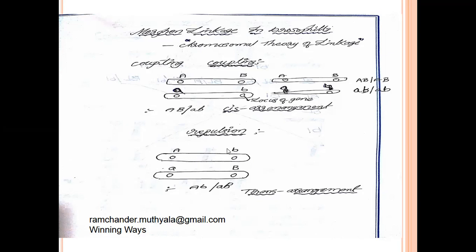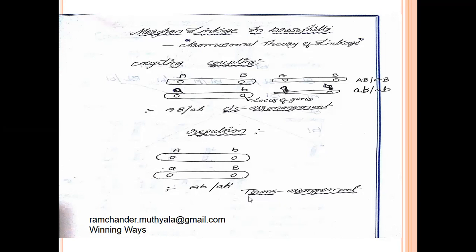The repulsion linkage is shown with a slash symbol: capital A, small b / small a, capital B. This type of linkage is called trans arrangement of genes.